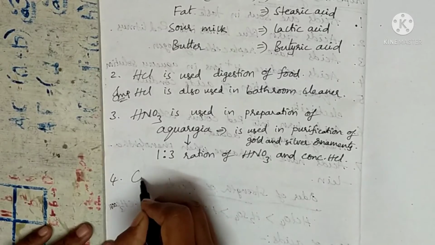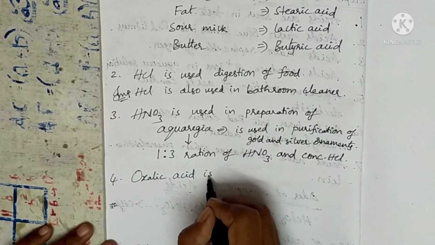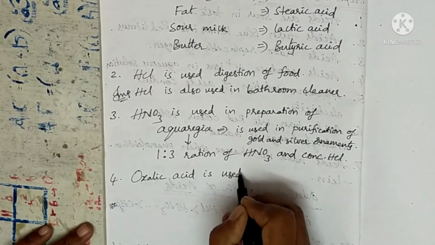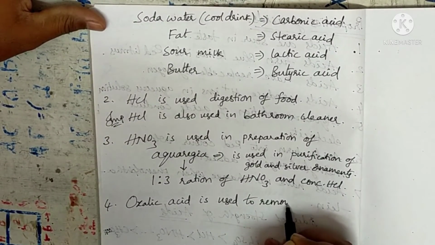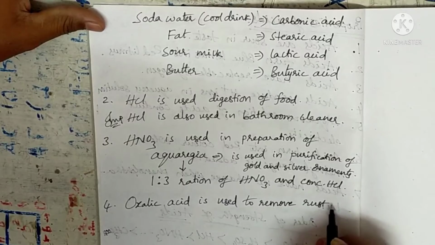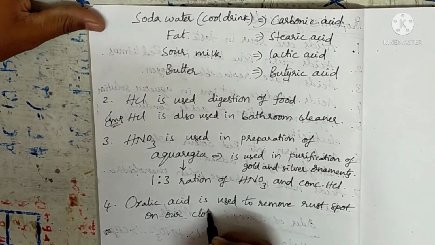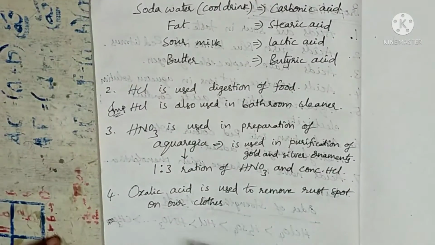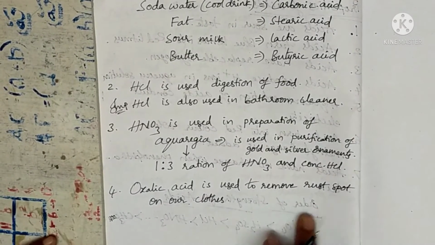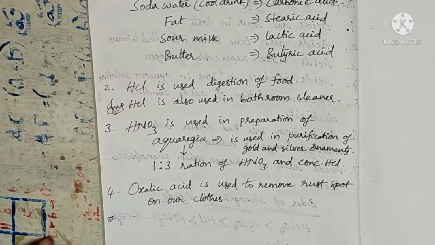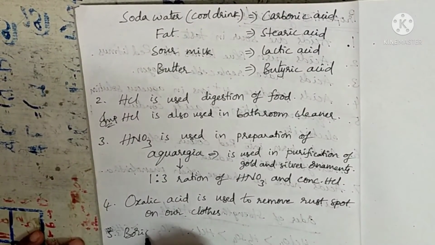Next acid is oxalic acid. Oxalic acid is used to remove rust part or rust spot on our clothes. So this is one of the important bit. Which acid is used to remove rust spot on our clothes? Nothing but oxalic acid.